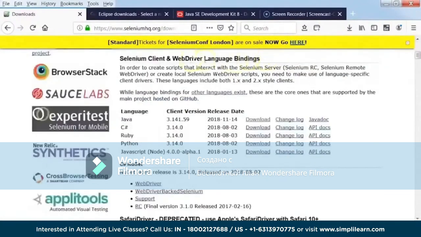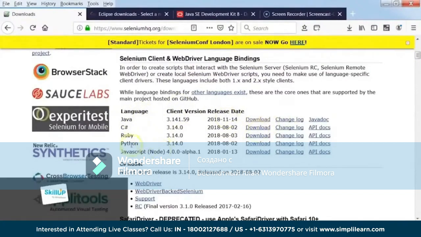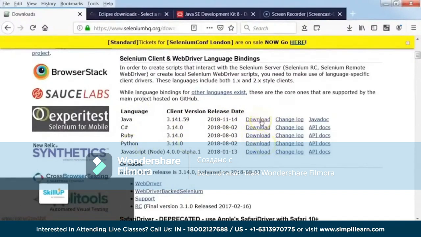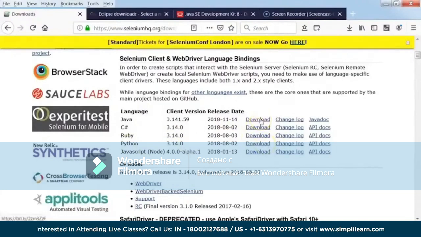Next, Selenium client and WebDriver language bindings. Now in today's demo, we will be looking at Selenium with Java. So that means my client package of Java is what I need to download. Whatever programming language Selenium supports, we have respective downloadables available for that. Say if you're working with Python, then you need to download your client library for Python. And since we are working with Java, you need to download this package. Simply click on this link and it will download the Java package for you, which are basically the jar files.